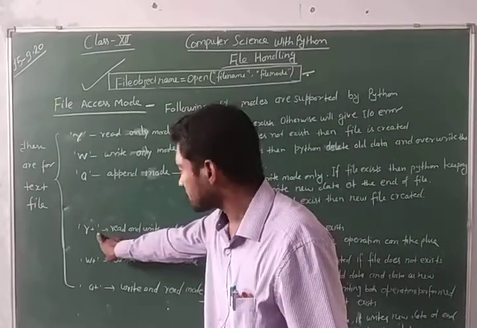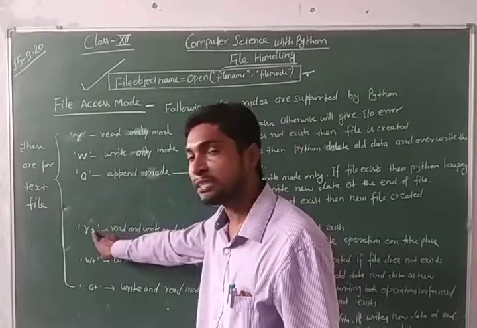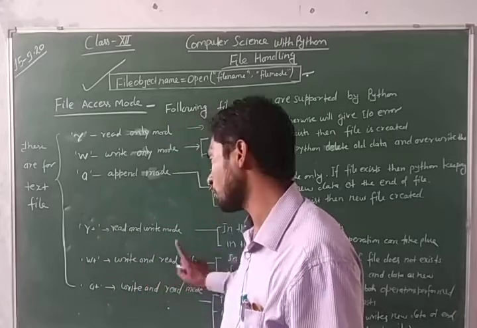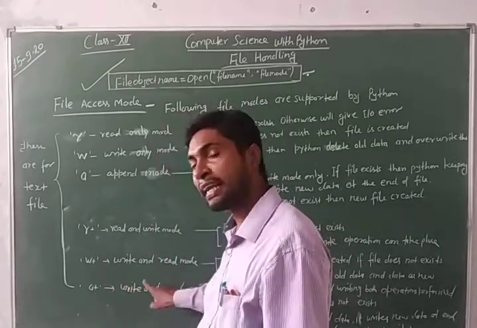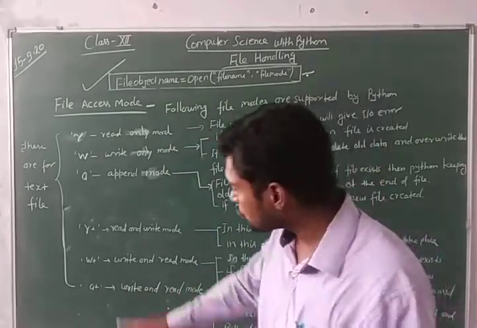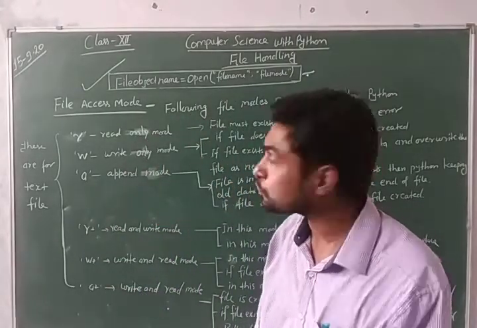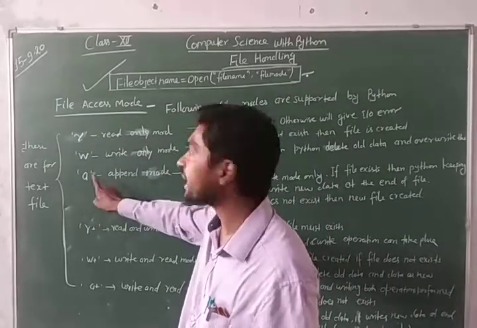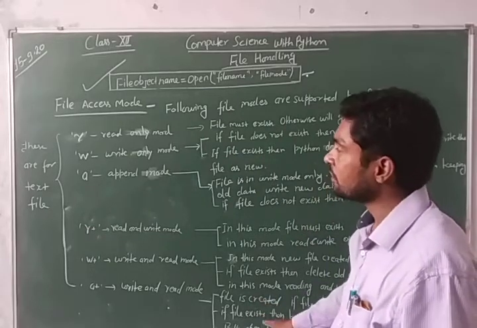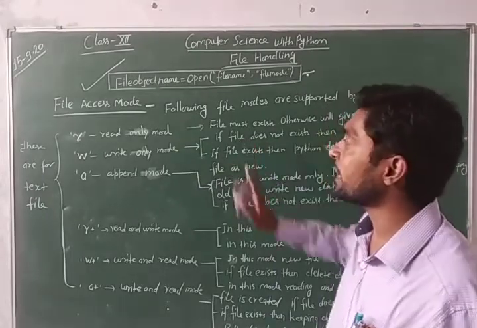Next, R plus. R plus means read and write both mode. W plus means write and read mode. And A plus means write and read mode. If you want to open a file in both modes, then you should use these modes. If you want to use a file in only one mode, then you should use these modes. Alright? And these are some descriptions about these modes that I am telling you one by one.